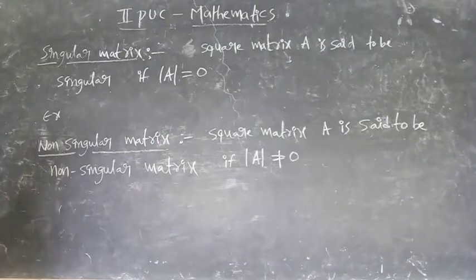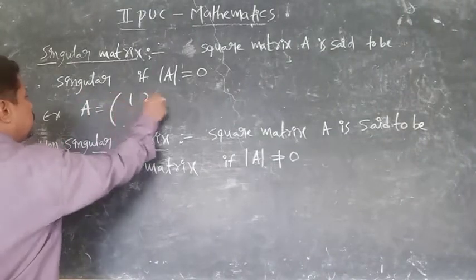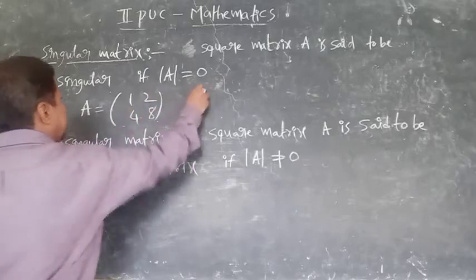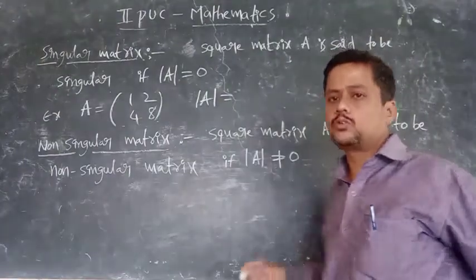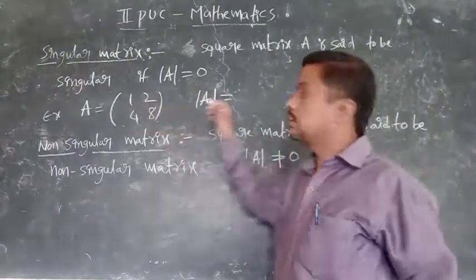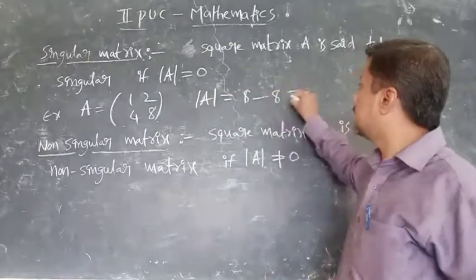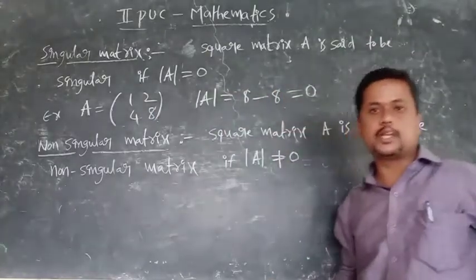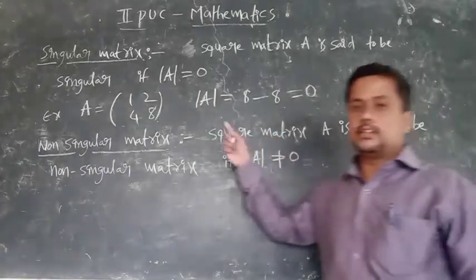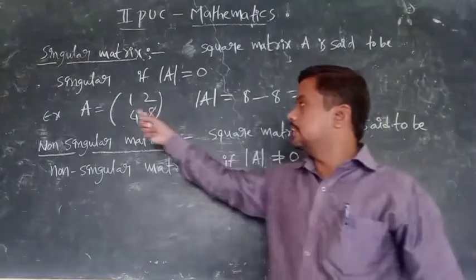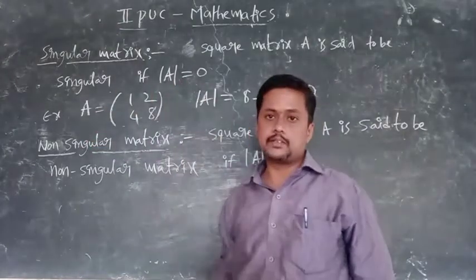Let us take A is equal to [1, 2; 4, 8]. Calculate the determinant value. Det A is equal to 1 into 8 minus 4 into 2, which is 8 minus 8, which is equal to 0. Then we can tell that A is a singular matrix.